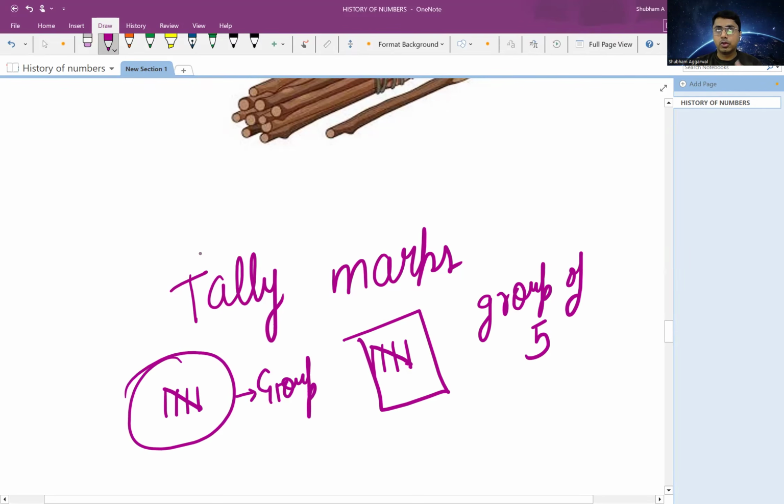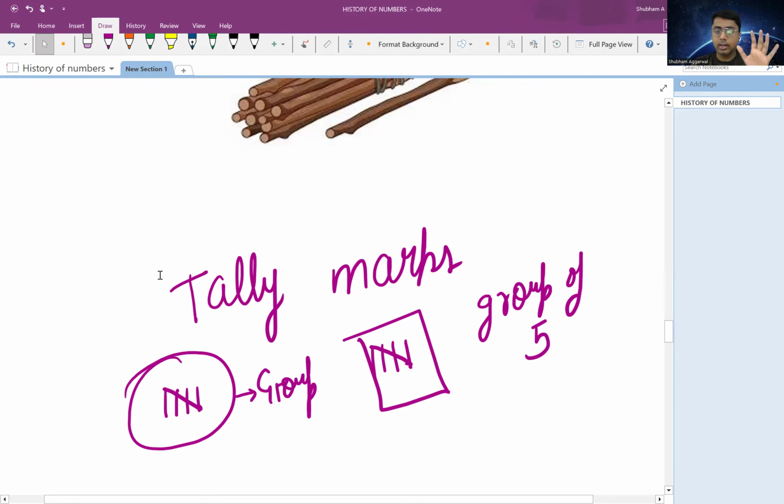So tally marks was one such way of counting using these marks. But again, there was a flaw in using tally marks. If I have to keep track of a large number of animals or a large army, it may not be convenient to create tally marks for such a large number, right?